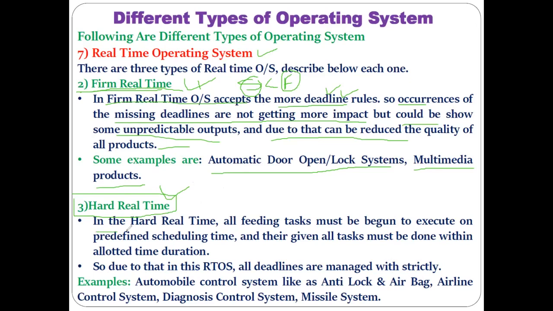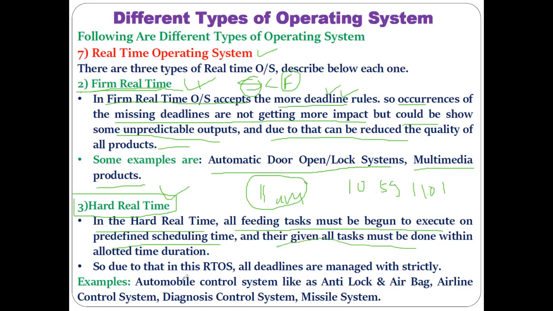Here I have mentioned that in the hard real-time system, all tasks must begin to execute at the predefined scheduled time. It means if you want to execute some task at 11 a.m., then that task must be executed at 11 a.m. only, not at 10:59 a.m. or at 11:01 a.m. either.